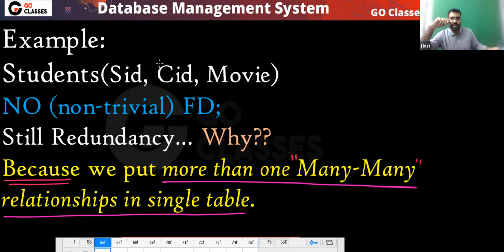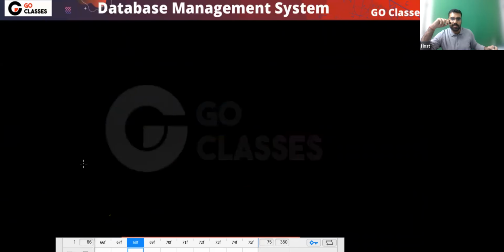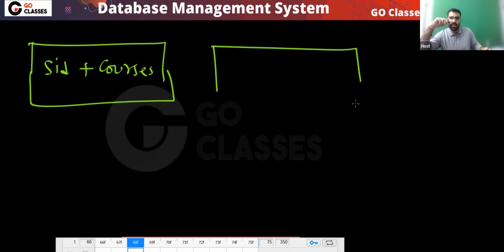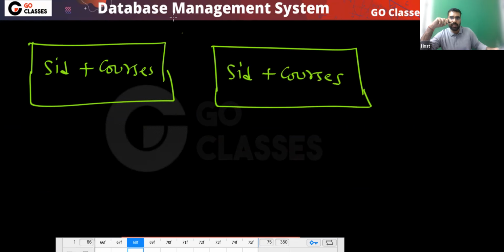Now you can notice when they are separate, there is no problem, right? Yes or no? For example, you have SID, this is your Govinda, with courses. There is no problem as long as they are separate. The movie is very good, humorous, so you will laugh. But as long as they are in separate tables, you have no redundancy. And I can say plus movies.